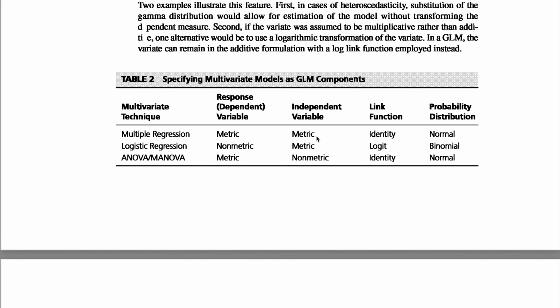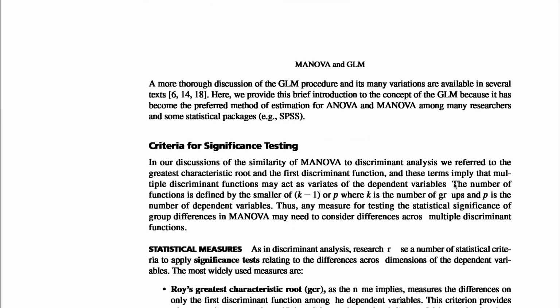Independent variable: multiple regression, metric; logistic regression, metric; ANOVA/MANOVA, non-metric. Link function: multiple regression, identity; logistic regression, logit; and ANOVA/MANOVA, identity. Probability distribution: multiple regression, normal; logistic regression, binomial; ANOVA/MANOVA, normal.